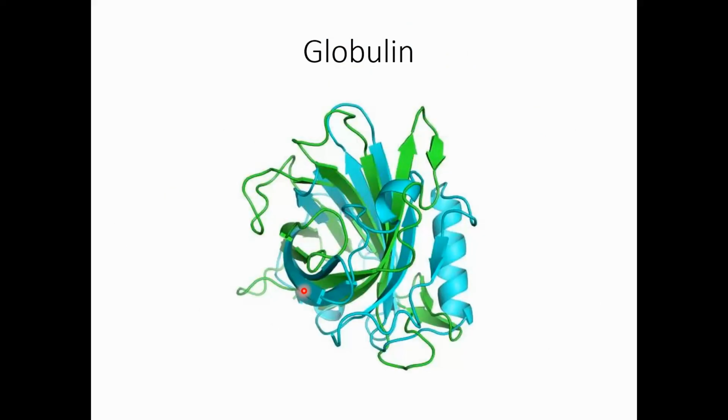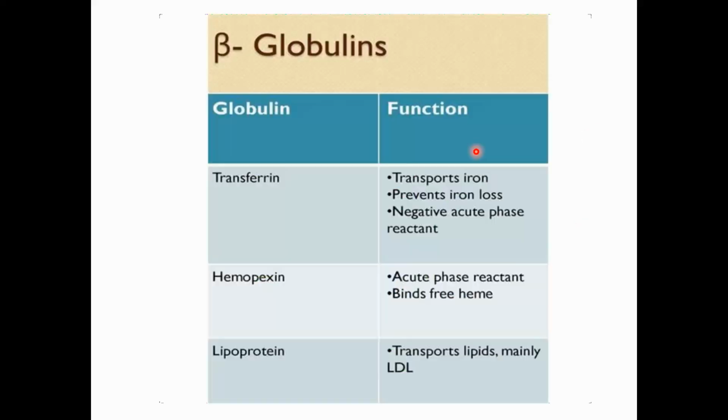Now we are going to talk about another important plasma protein, globulin. This is the ribbon diagram of the 3D structure of globulin. We have several different types of globulin proteins: one is transferrin, one is hemopexin, I'm sorry, I cannot pronounce it, and one is lipoprotein.